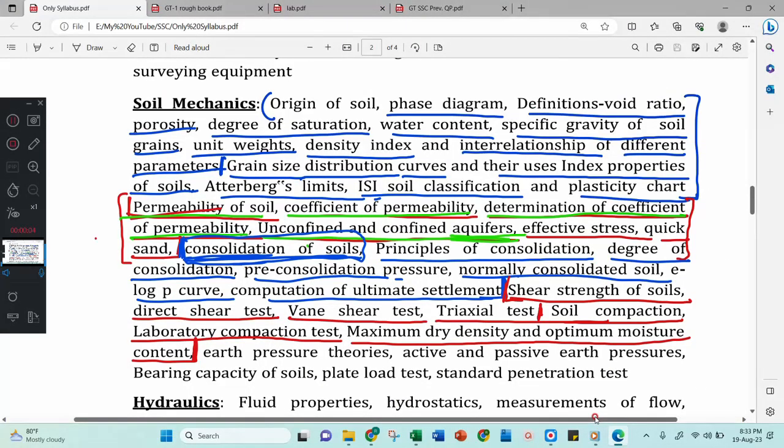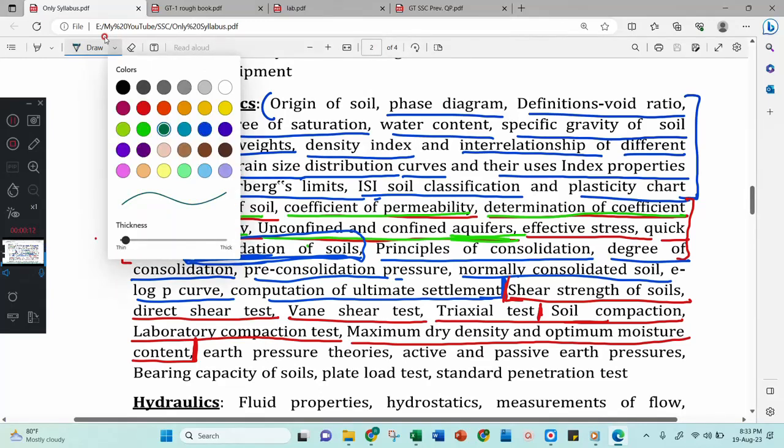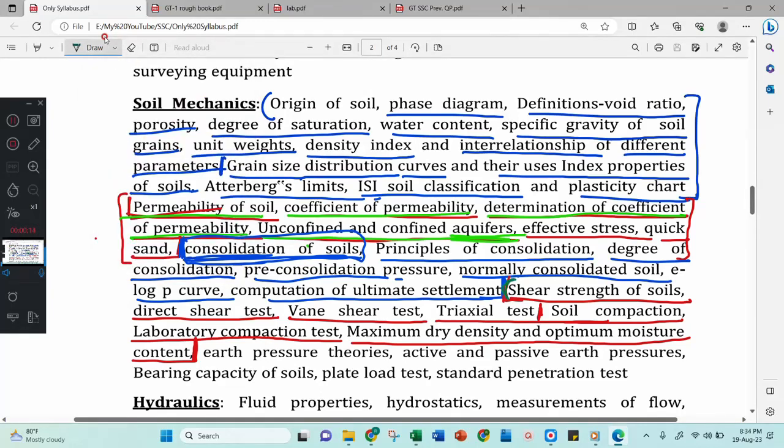In last class, we discussed compaction and we left it with some concept, that is shear strength. Today, we will cover that concept and we will go ahead with one more concept. That is shear strength of the soil, direct shear test, vane shear test, triaxial test. Today, we will be covering these. And after this, we will go to earth pressure theories, active and passive earth pressure theories. This much we will cover.